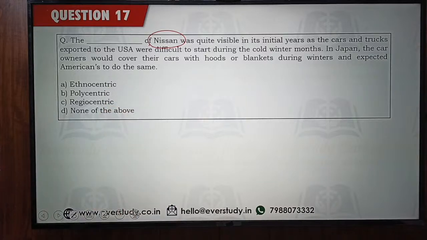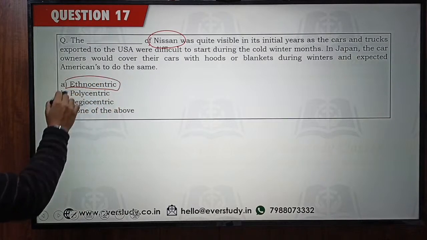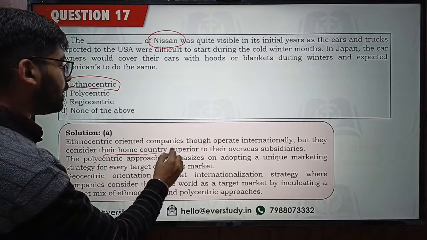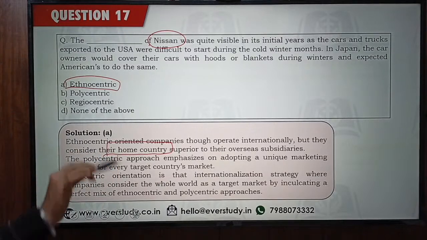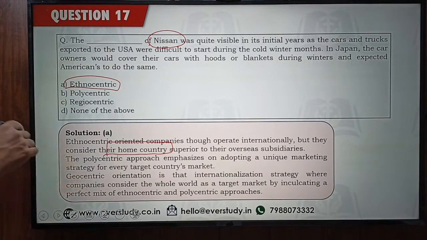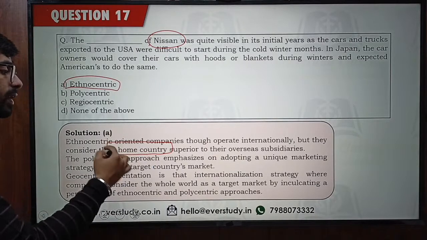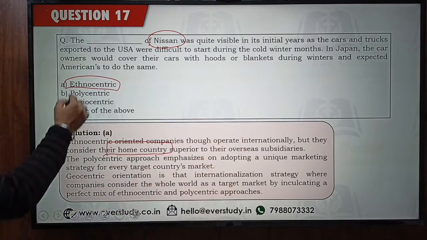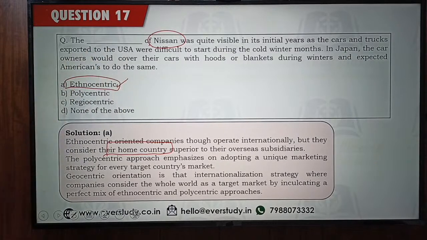Okay, now it's clear. Ethnocentric, you are giving me the answer is ethnocentric. Yes, ethnocentric is the answer. So what does ethnocentric mean? Ethnocentric means that companies consider their home country superior. They are only considering the home country as superior, and they are following the same approach that they follow in the home country in other international countries as well. So this ethnocentric approach of Nissan was visible here.